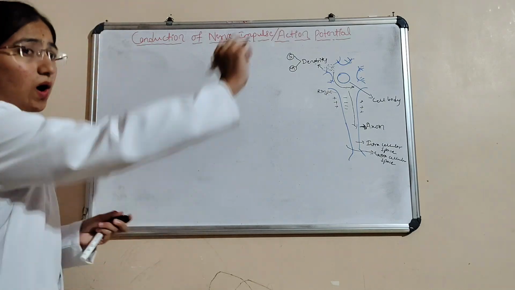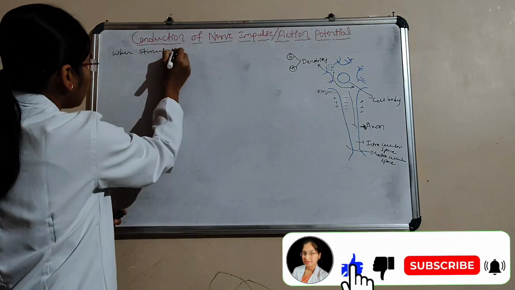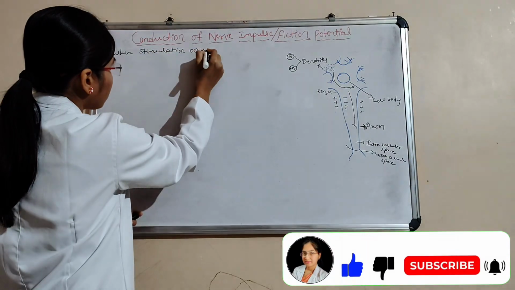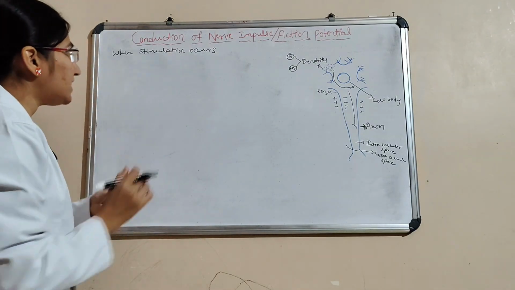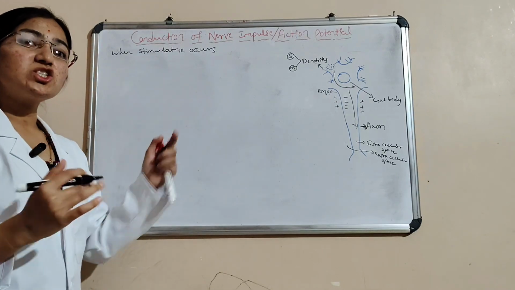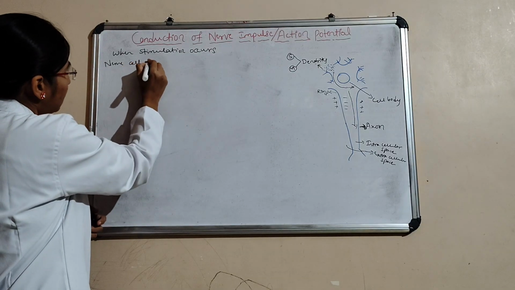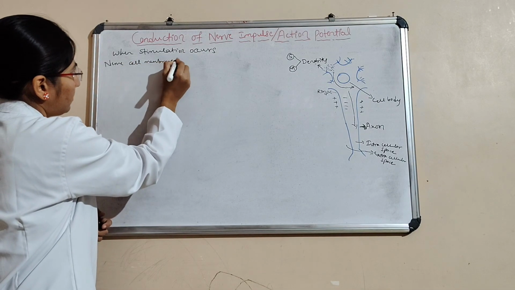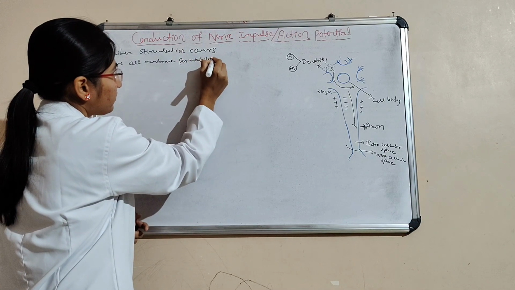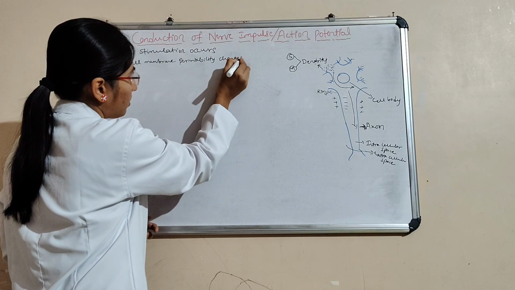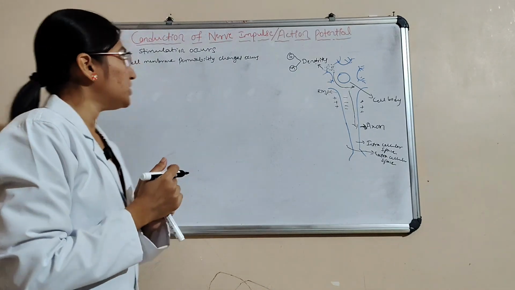Here, when stimulation occurs, nerve cell membrane permeability changes occur.